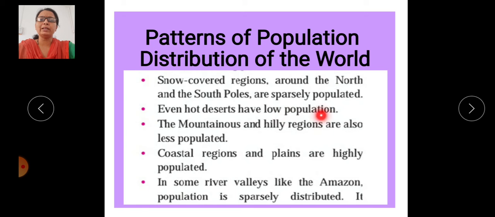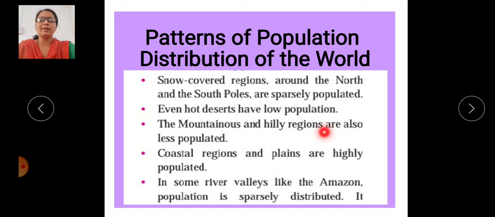Second, even hot deserts have low population. A hot desert region has high temperature and poor desert soil. It never supports agriculture and vegetation cover. That's why animals are also rare in this region, and it directly affects human economic activities. Hot deserts also have a scarcity of water, and such a region is never supportive for population, so it has low population in the world. Almost all of the Sahara desert and Kalahari desert have a low population.